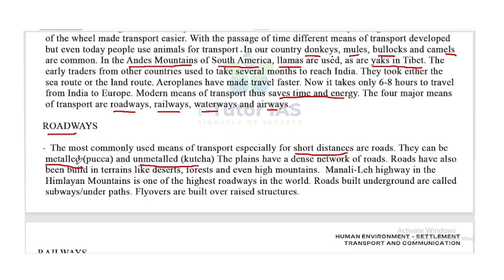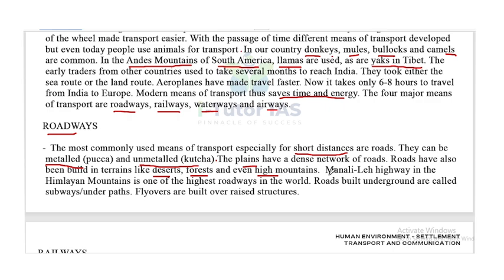First one is metalled road, that is pucca, and unmetalled road, that is kacha. The plains have a dense network of roads. Roads have also been built in terrains like deserts, forests, and even high mountains. So today roads are seen everywhere, in deserts, forests, and also in high mountains.